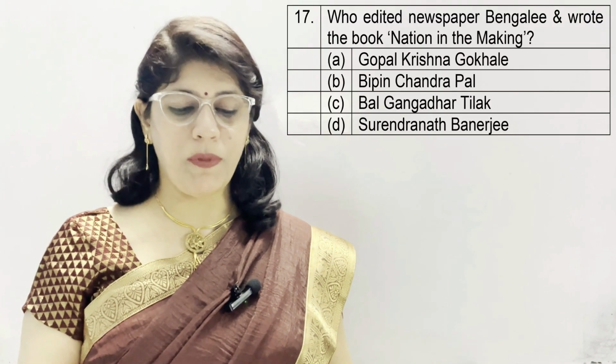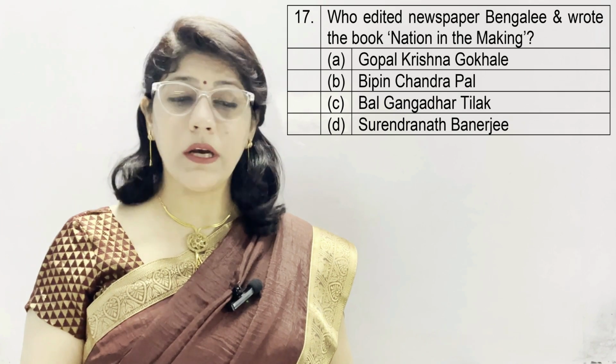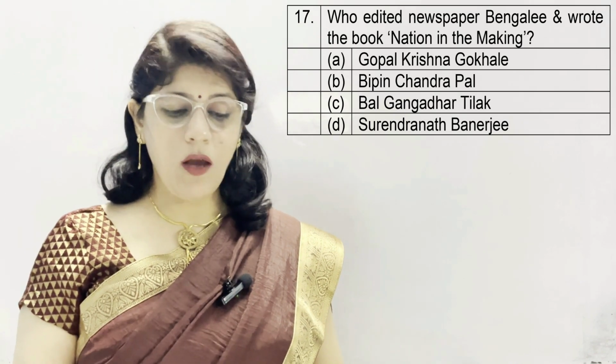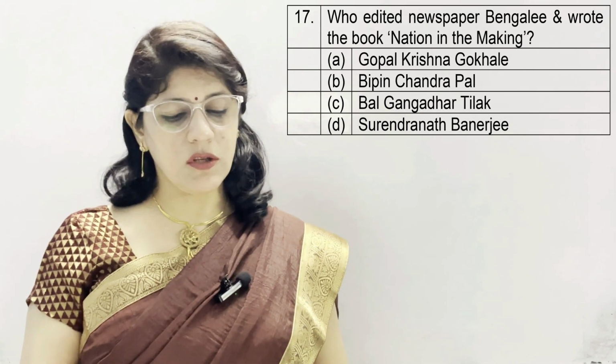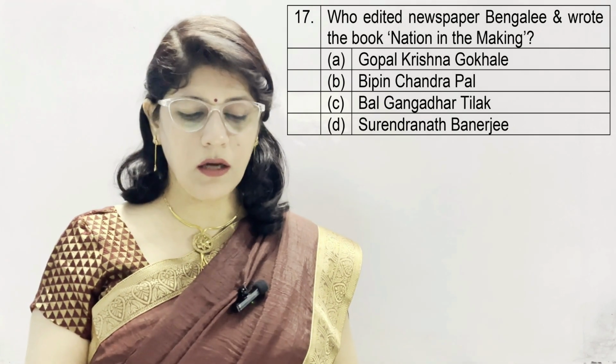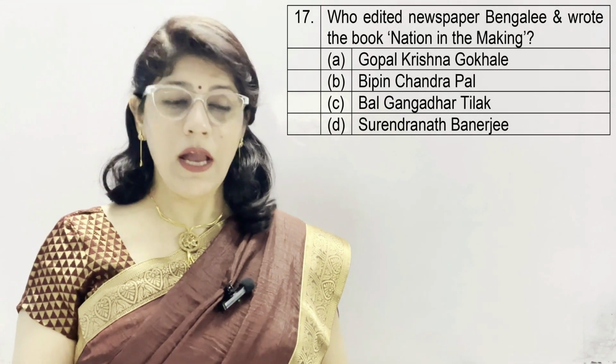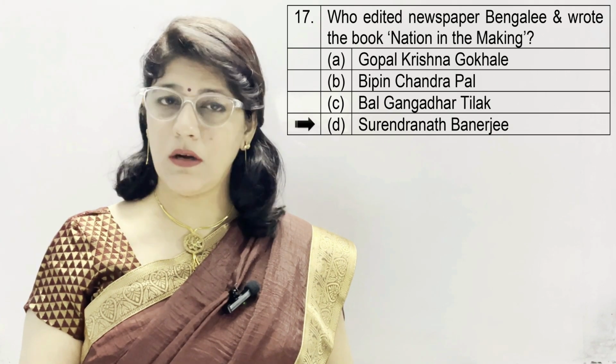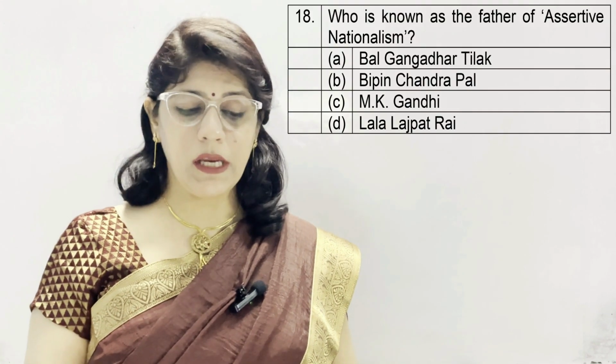Who edited the newspaper Bengalee and wrote the book A Nation in the Making? A. Gopal Krishna Gokhale, B. Bipin Chandra Pal, C. Bal Gangadhar Tilak, and D. Surendranath Banerjee. And the correct option is D, Surendranath Banerjee.